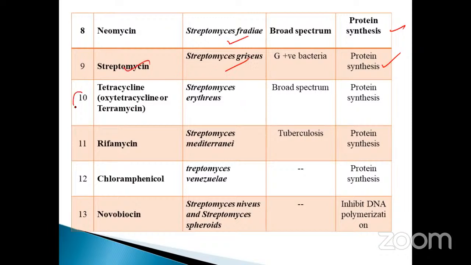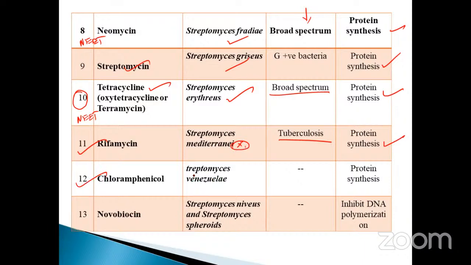And also tetracycline, you already know, but it is very, very important. Tetracycline, oxytetracycline or Terramycin, Streptomyces rimosus, very, very important, my dear students, for NEET. And neomycin also is a broad spectrum, protein biosynthesis inhibitor. Here they may ask a question in this part, very, very important: which of the microorganisms also act in a broad spectrum manner, and what is the main inhibition process? Protein biosynthesis. Rifamycin, Streptomyces mediterranei, tuberculosis, that is also very, very important. Protein biosynthesis.